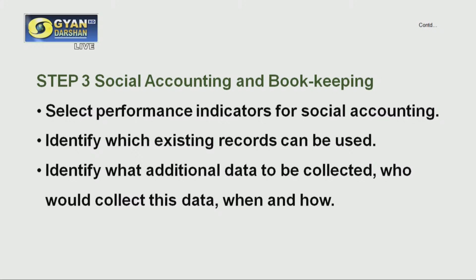Identify what additional data is to be collected, who would collect this data, and when and how. This also we need to decide when we do the social audit. What additional information is required? When we look at the existing records, some of the information may not be available within that organization, so we need to collect additional data to do the social auditing. When we decide to collect certain additional data, we need to decide who will collect it, how, and when, and whether they have enough financial resources to collect the additional data.